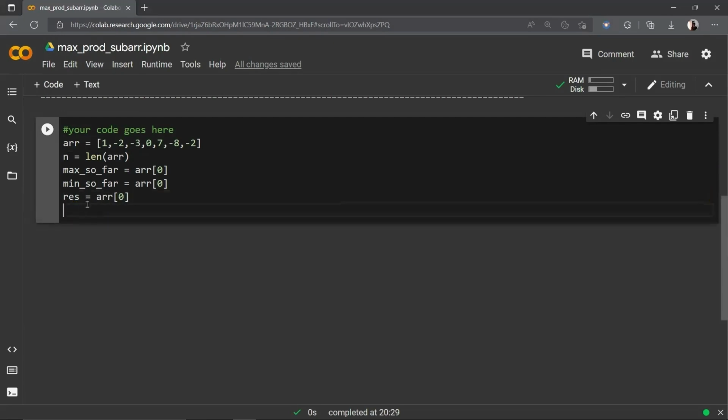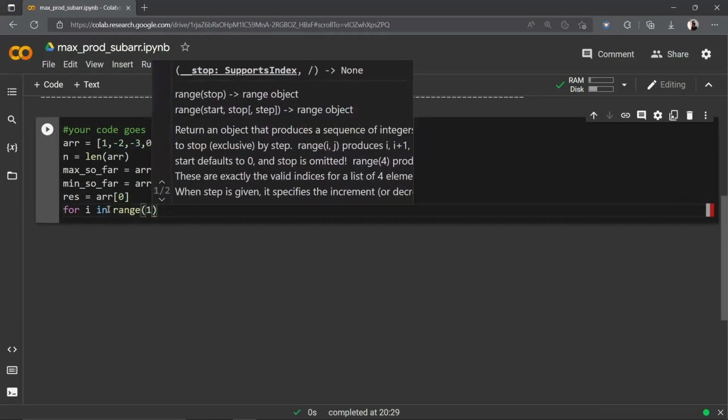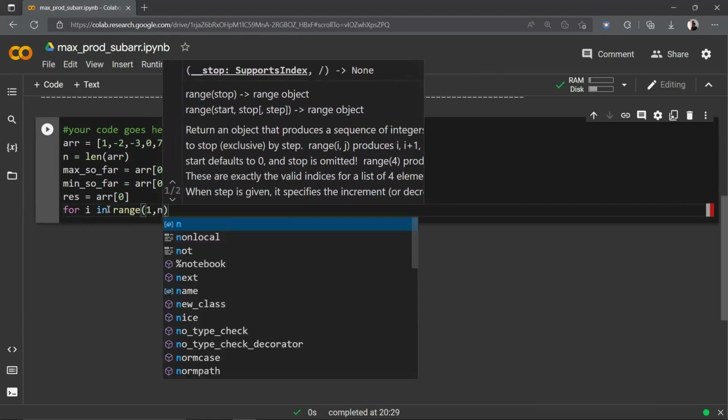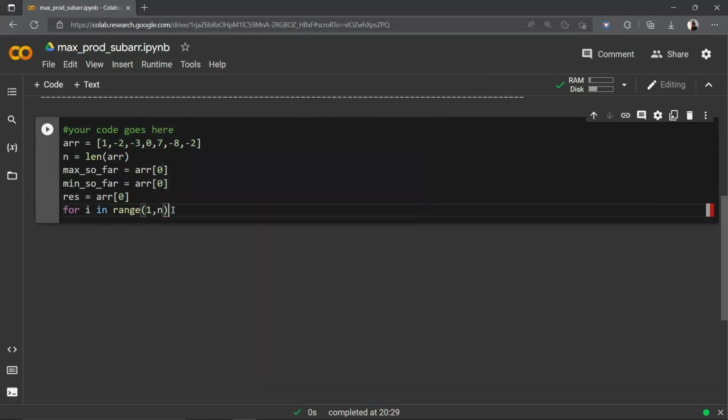Now let us write a for loop for traversing through the remaining elements, that is from index 1 to index n minus 1. So for i in range of 1 to n, as this n is exclusive, we only go till n minus 1. Let us take a new temporary variable which stores the maximum value so far.